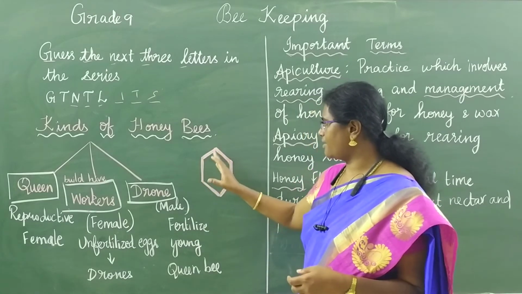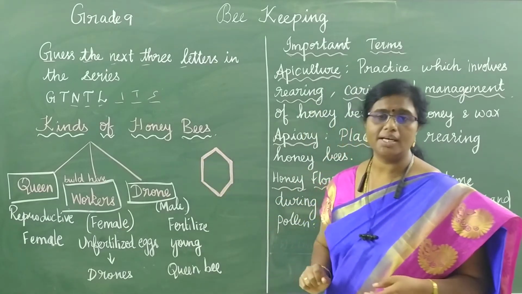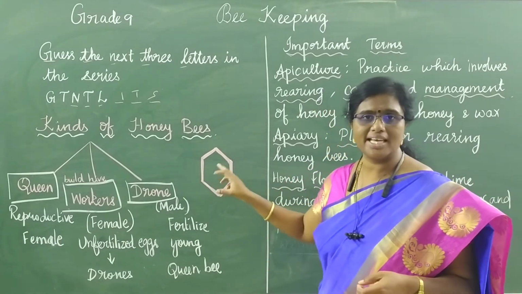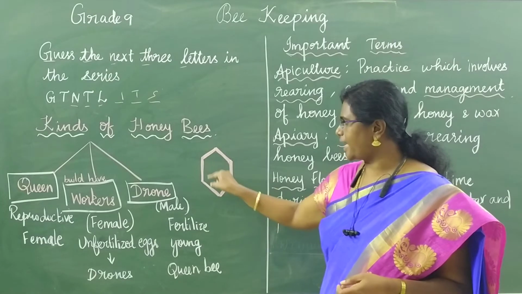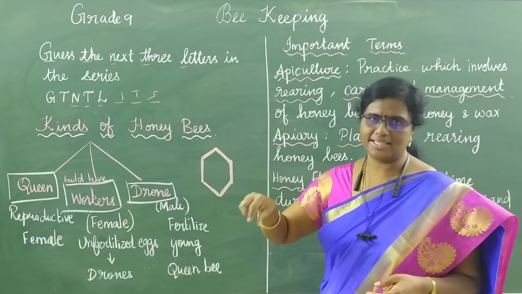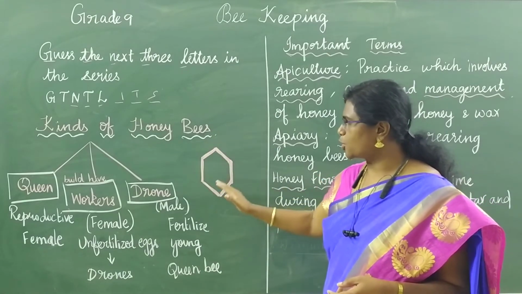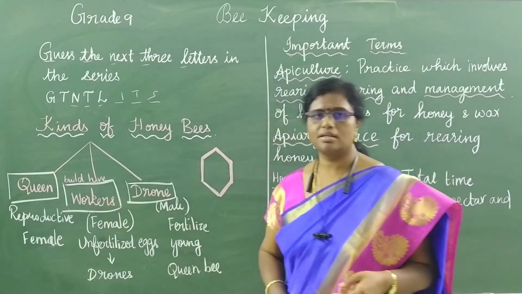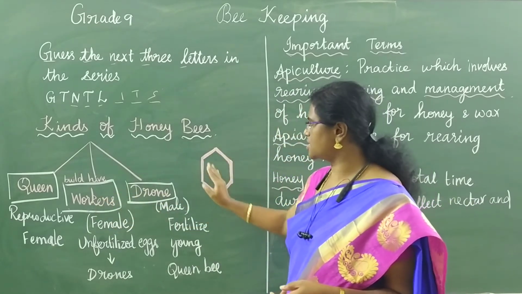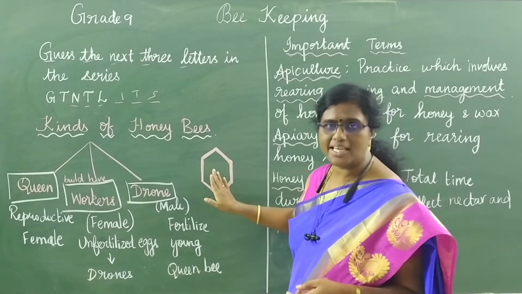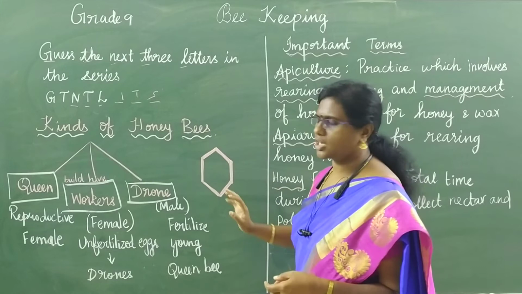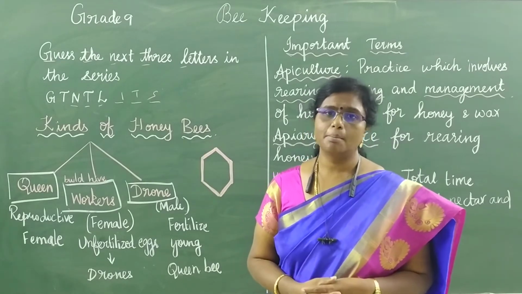Now I have drawn one hexagon shape. Actually, every bee has its own compartment. We can say each one is a compartment. It is in hexagon shape and it is a double layer made up of wax. This wax is produced by workers. So workers only will build this hive. So this is each compartment. Each one we call it as a compartment. So many hexagonal shape structure together forms the beehive.